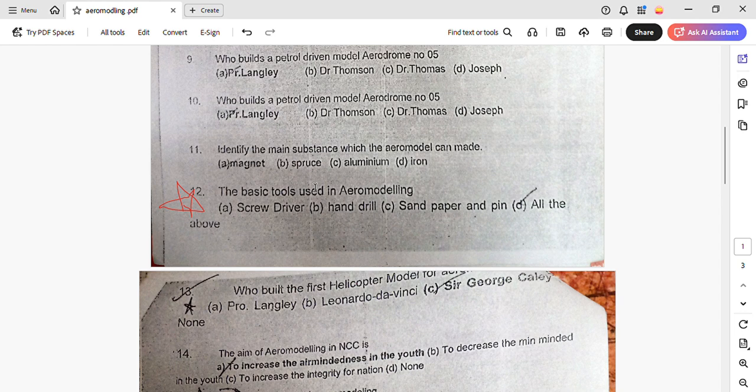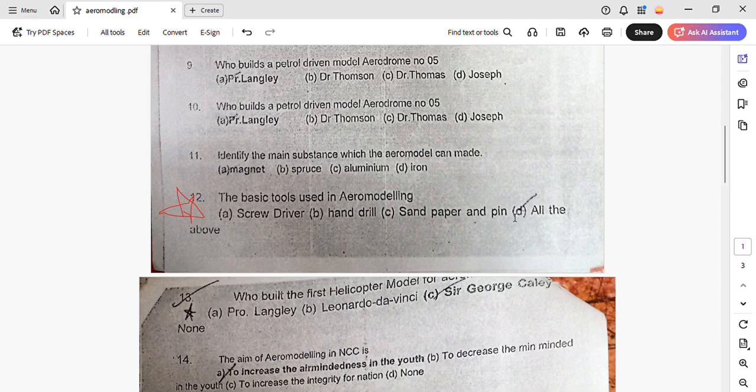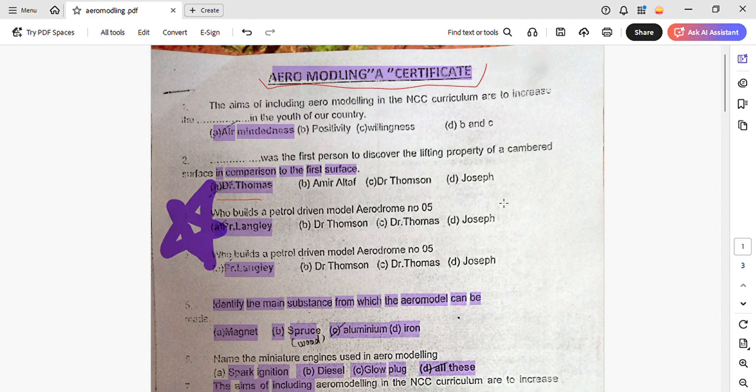Basic tools that are used in aeromodeling are screwdriver, hand drill, and sandpaper. So I hope this is clear. Now let's quickly revise it once. The aims of including aeromodeling in NCC curriculum are to increase the air-mindedness in the youth of our country.